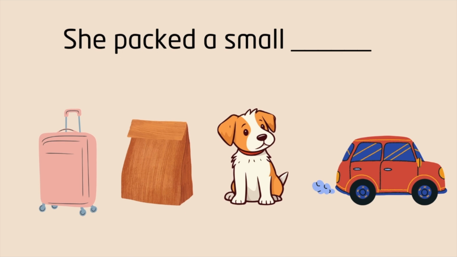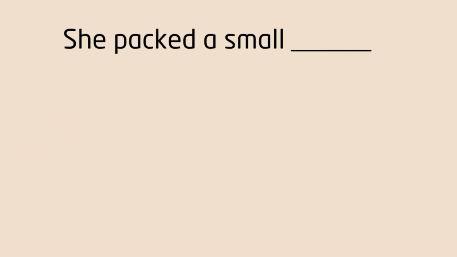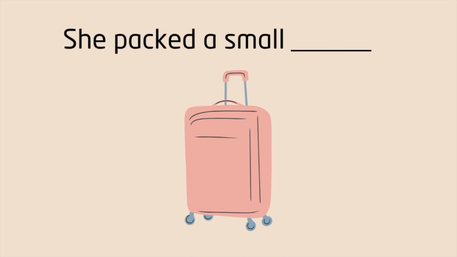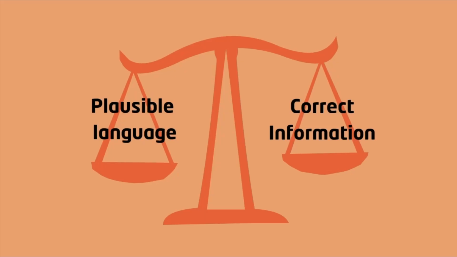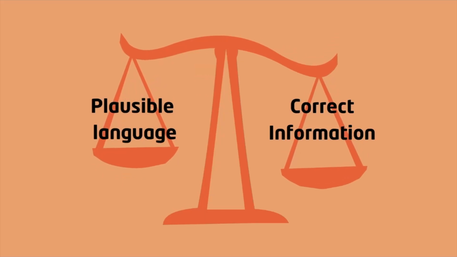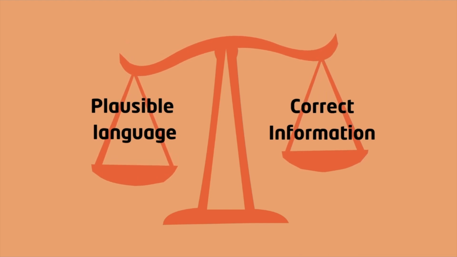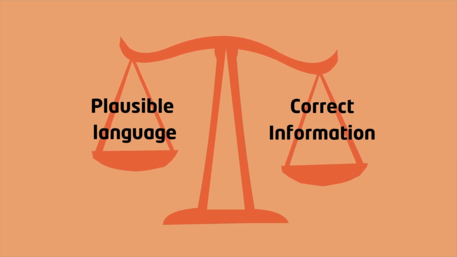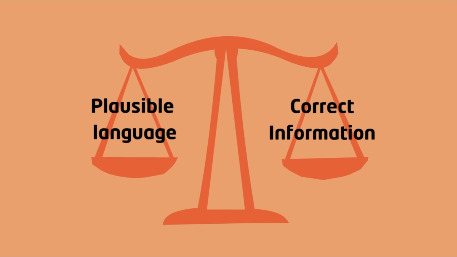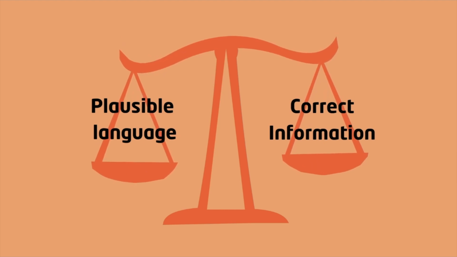But it doesn't know what's true. It's making an educated guess based on patterns, not understanding or fact-checking. Perhaps in this example, suitcase wins. This is prediction on an enormous scale, driven by data and algorithms, but with no awareness of whether it's right. What AI can generate is plausible, not necessarily truthful.